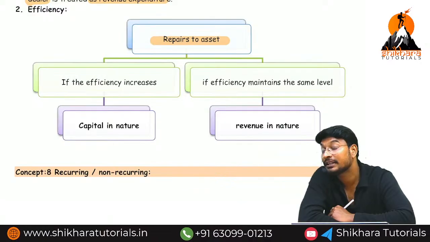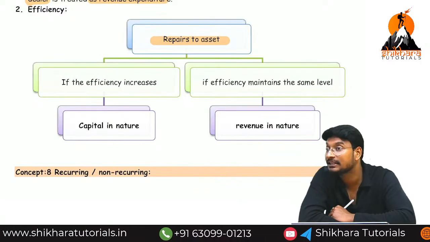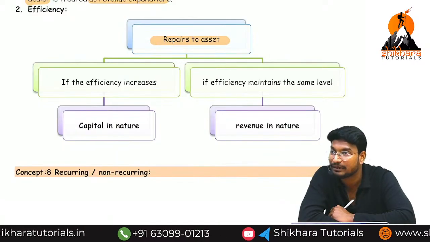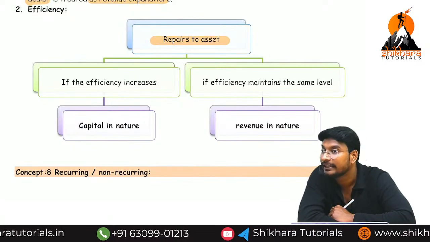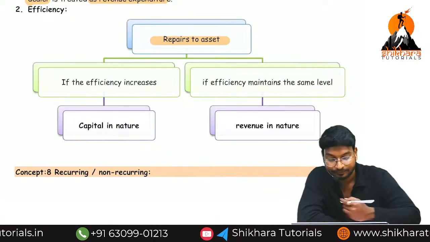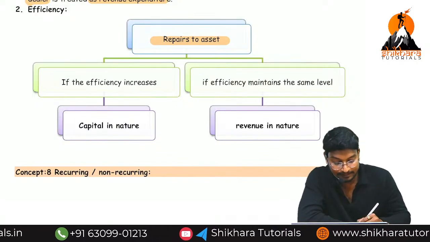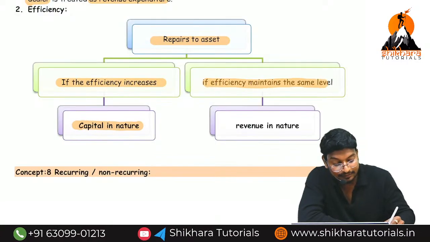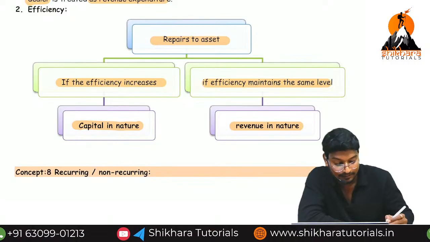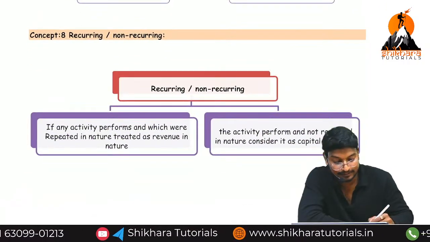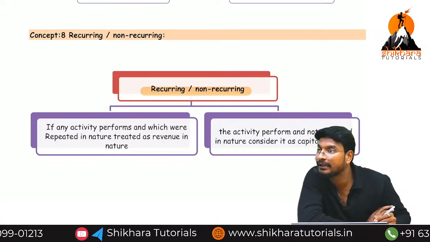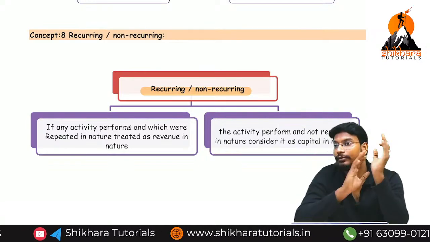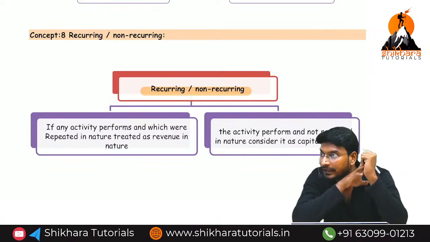But because of some repairs, our efficiency may increase. If the efficiency increases, it is called capital expenditure. If the efficiency does not increase, it is called revenue expense. If the efficiency is maintained at the same level, it is revenue in nature. Next, recurring and non-recurring. Recurring means revenue, non-recurring means capital. These are some of the factors we need to decide. Are you getting the point?